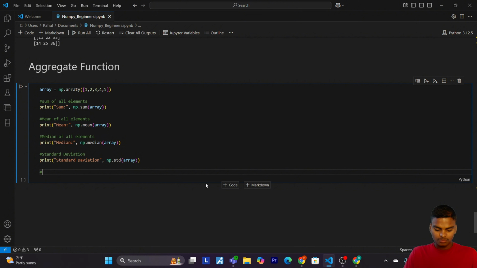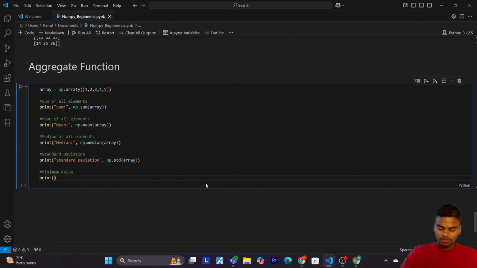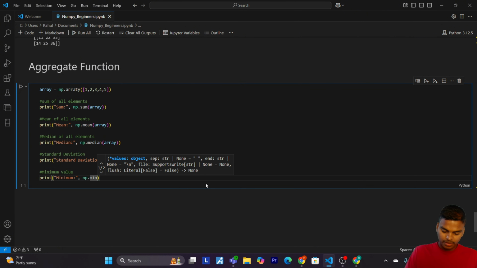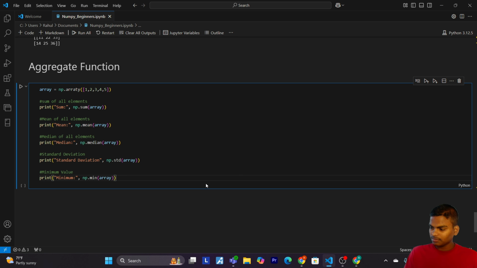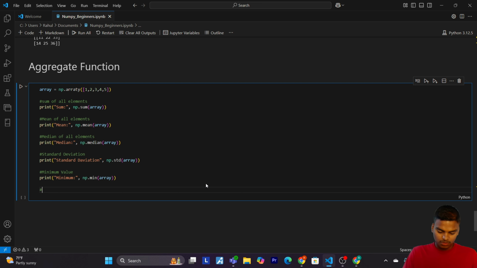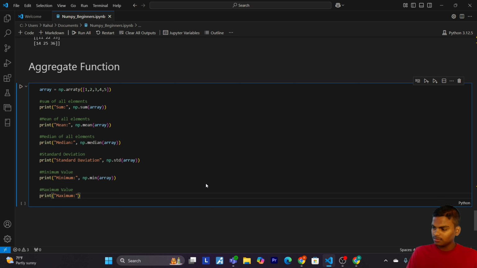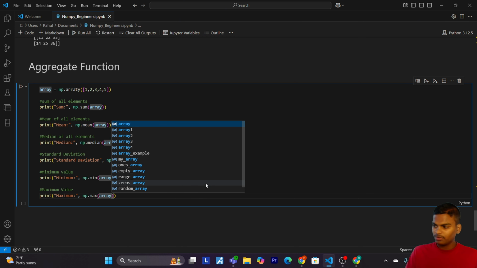Now let's print the minimum value. Print minimum, np.min, now pass the array. Now the maximum value. Print maximum, np.max, now pass the array.